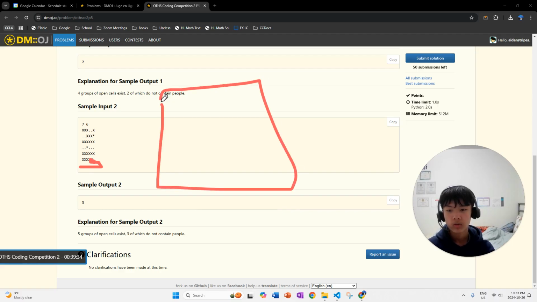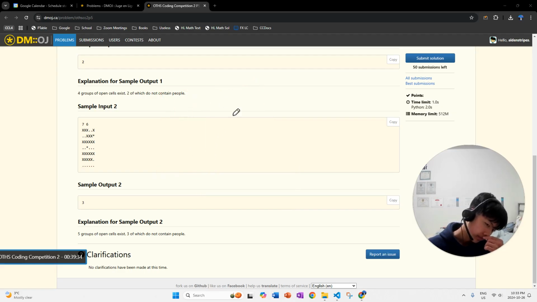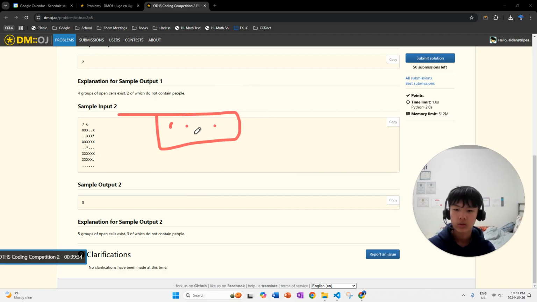Because you don't want to do that algorithm for each and every single box. If you did, you would mark the same exact classroom 3 separate times, even though it's only one classroom.